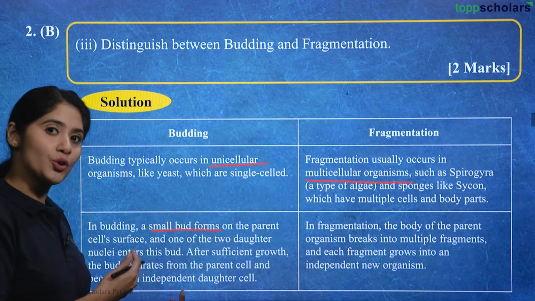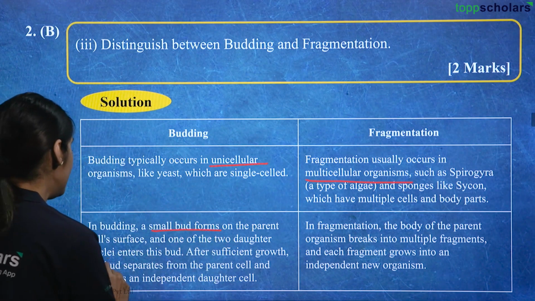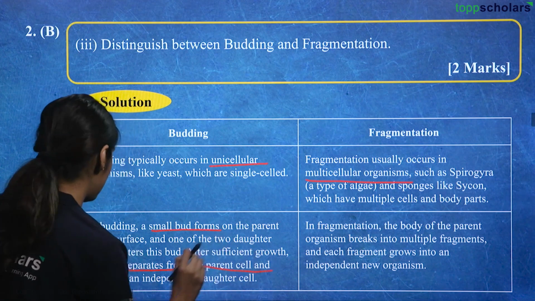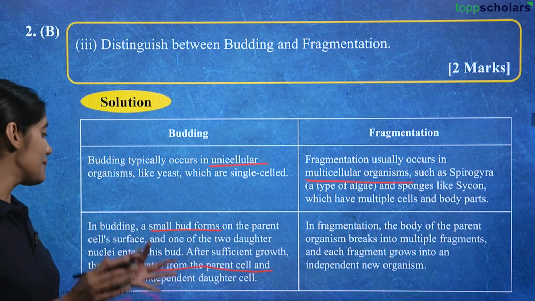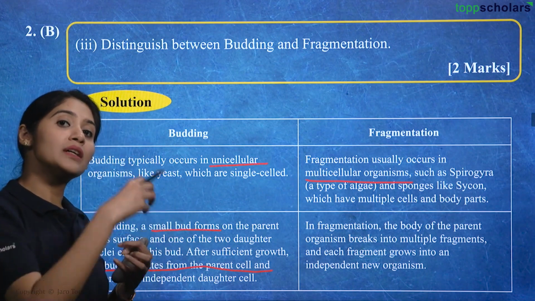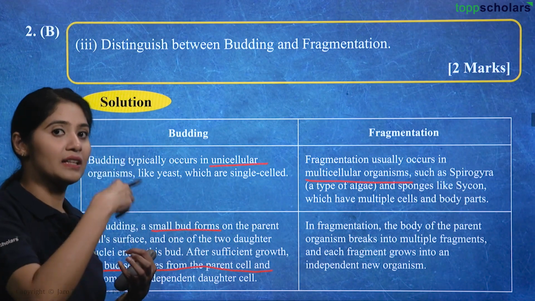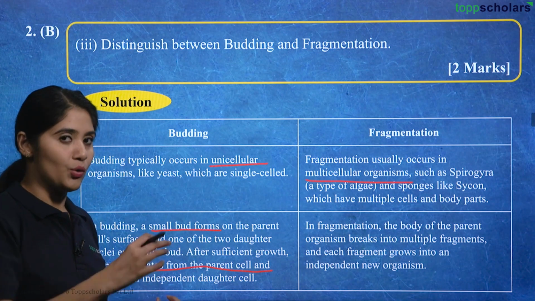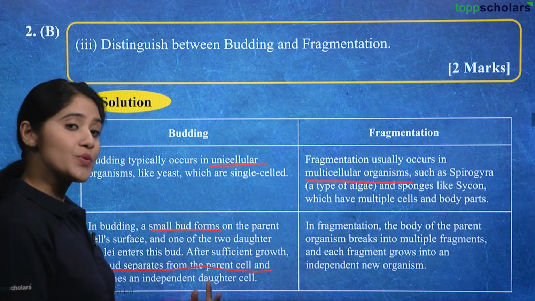After sufficient growth, the bud separates from the parent cell and becomes an independent daughter cell, right? So it starts from the surface of the parent, and after growth, it separates from the parent cell and forms a new daughter cell.